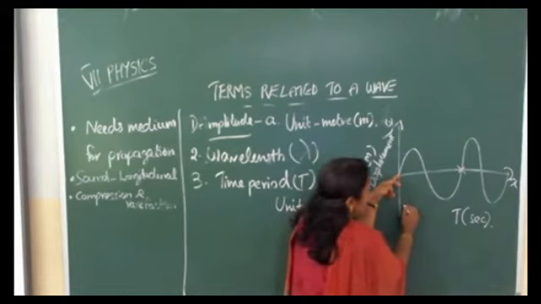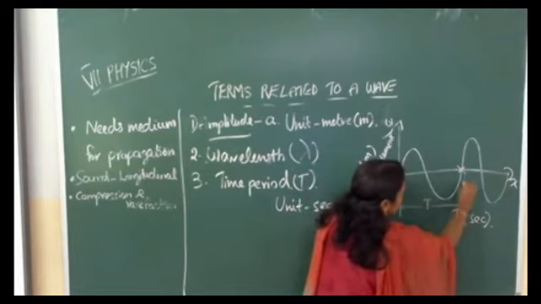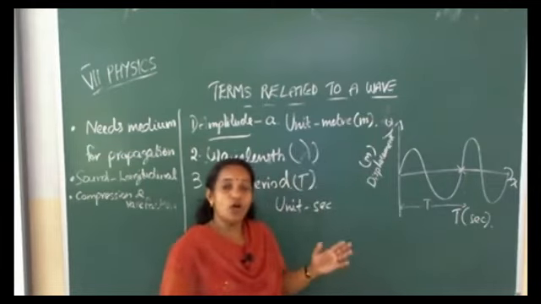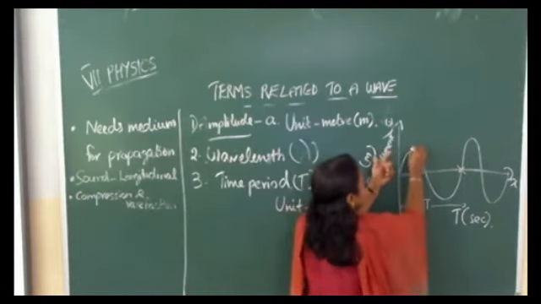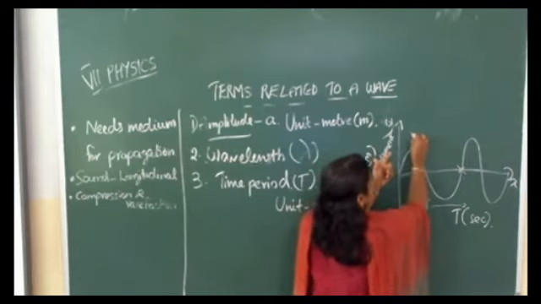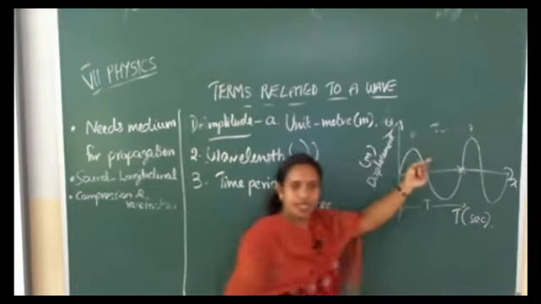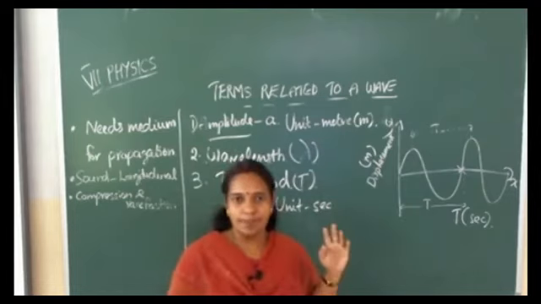What will be the time for that? So here the time period also you can mark in several ways. One wave you can take starting from here, then it will finish here. This way also we can represent time period.